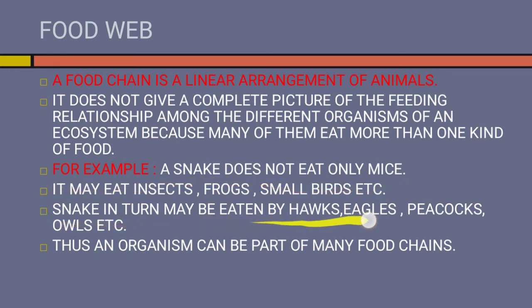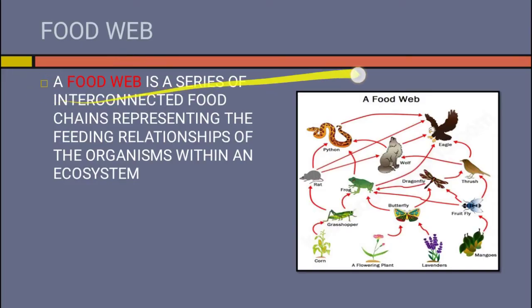Snake in turn may be eaten by hawk, eagle, peacock, owl, etc. Thus, an organism can be a part of many food chains. A food web is a series of interconnected food chains representing the feeding relationship of an organism within an ecosystem. So in this picture, you can see there are lots of organisms who are a part of many different food chains. So all the food chains are interconnected, and these interconnected food chains are known as food web.